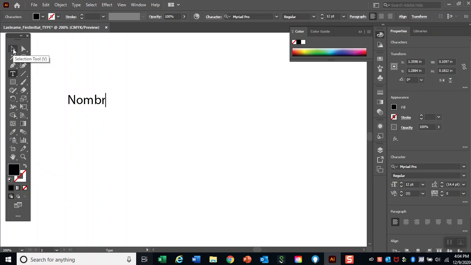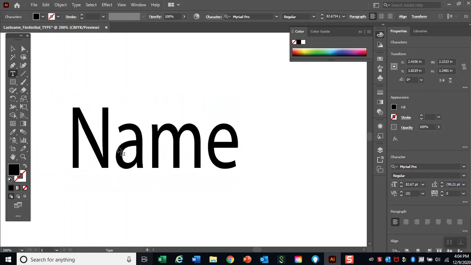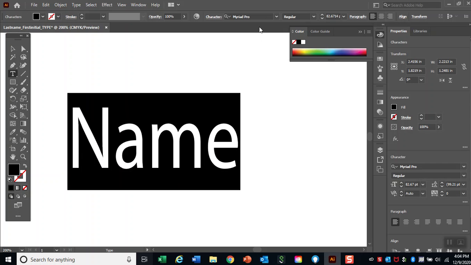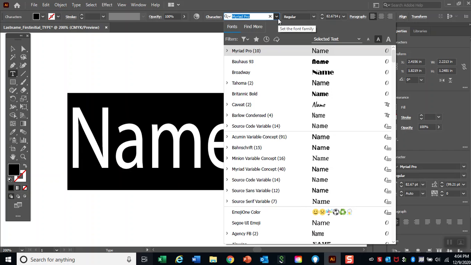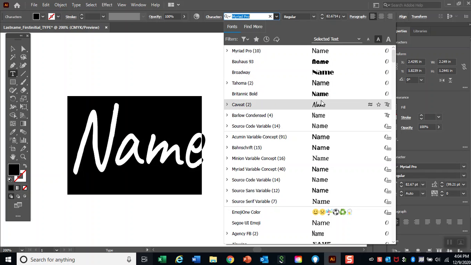So, nombre, or name. I can select that type and I can make it bigger. I can double left click and get a cursor, and I can adjust my type by clicking on the fonts. The fonts are up at the top. Myriad Pro is the default. You can choose any font that you like.